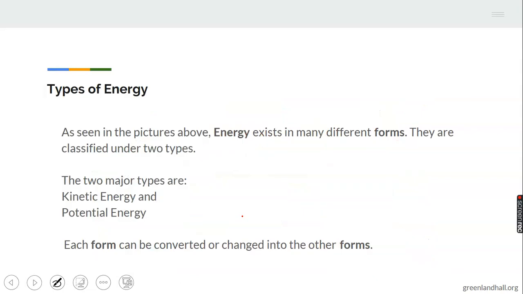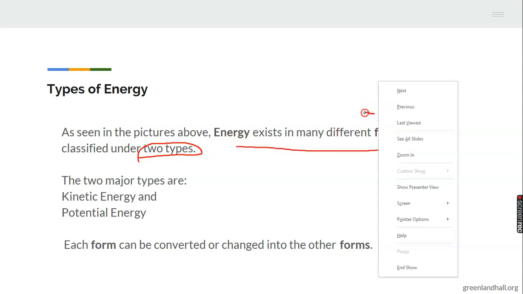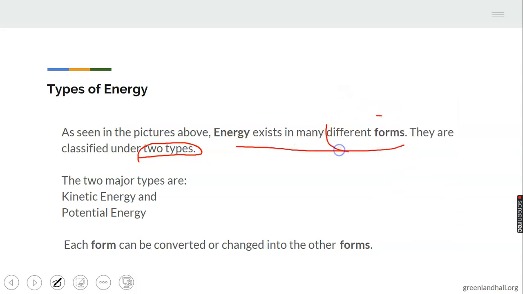Now let's go to the types. Let me quickly explain it in slide form for you. As seen in the picture above, energy exists in many different forms, but they are classified under two types, as I told you when I was explaining that slide. Those two types are kinetic energy and potential energy. Don't forget, each form can be converted or changed into another form.